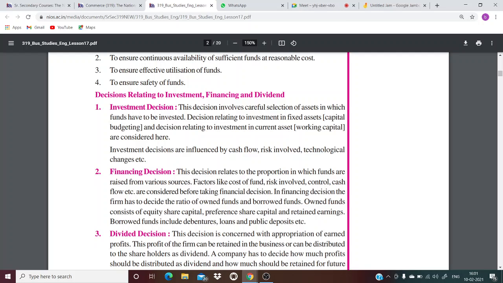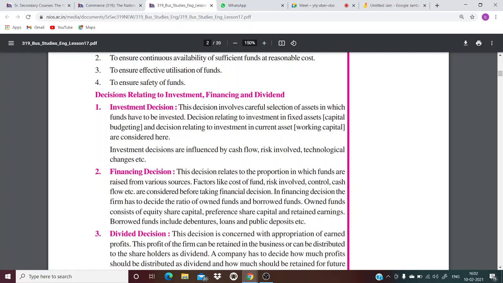Investment decisions are influenced by cash flow, risk involved, technological changes, etc. Right? If there is less cash flow, obviously your investment decisions will be influenced. You will be cutting down your assets in which you will be investing. The greater the risk, the more you will cut down. With lesser risk, you'll invest more. Then technological changes also. All these things influence your decisions of investing.